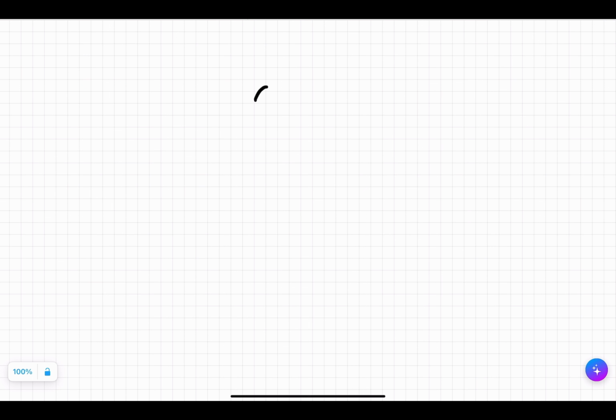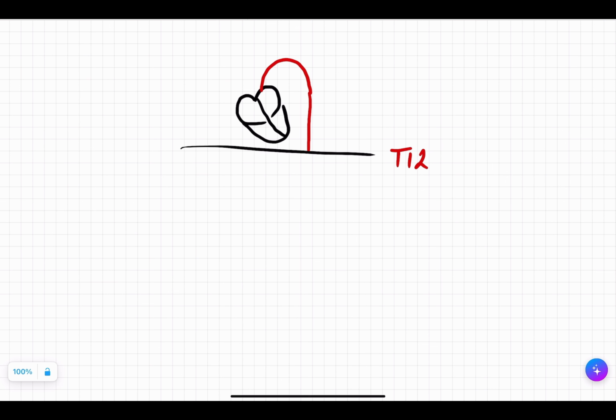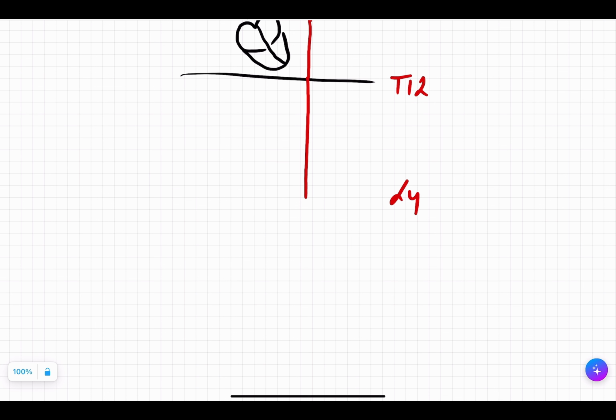So, if this is your heart, it gives rise to the arch of aorta, which becomes the thoracic aorta, right? And when the thoracic aorta passes the diaphragm at the level of T12, it becomes your abdominal aorta. And then when this abdominal aorta reaches the level of L4 vertebrae, it further bifurcates into your right common iliac and left common iliac.